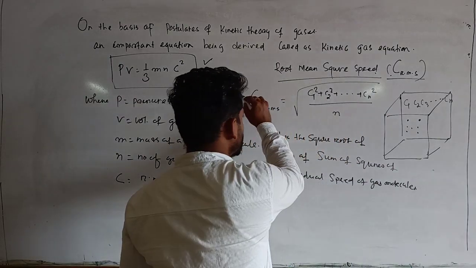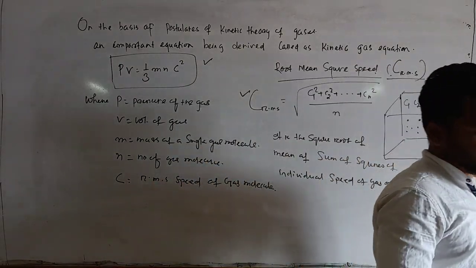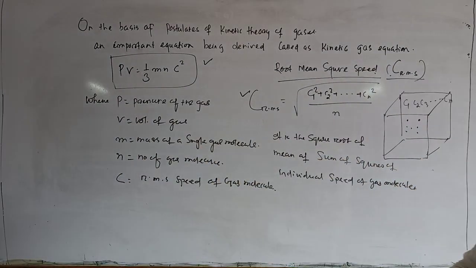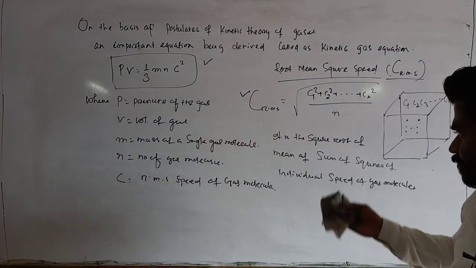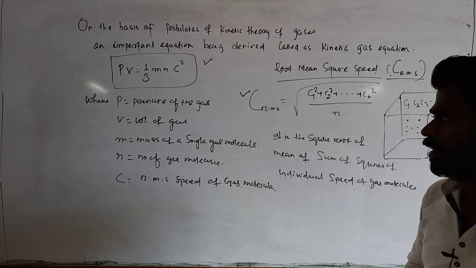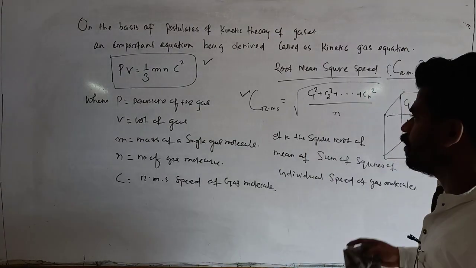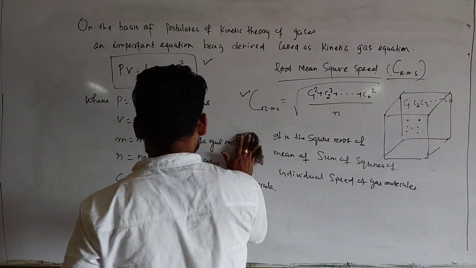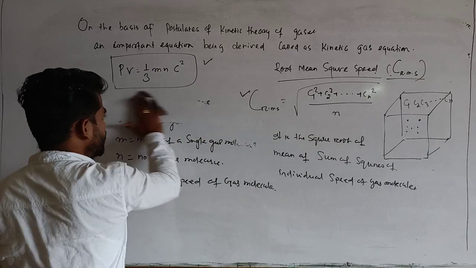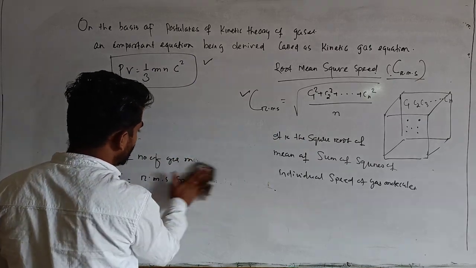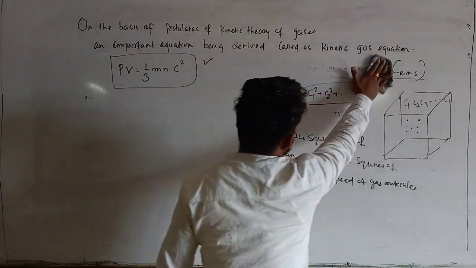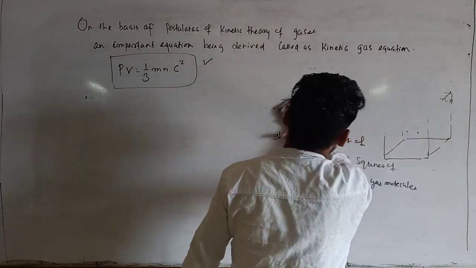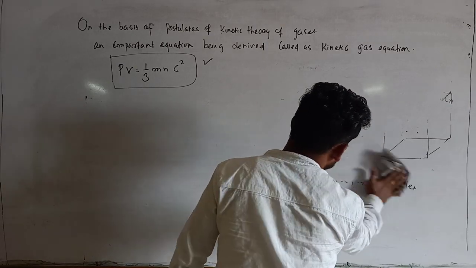That is called the root mean square speed. We will discuss it whenever we discuss molecular speeds. Okay, so now let us find out the kinetic energy. Derivation of kinetic energy from the kinetic gas equation. So the expression of kinetic energy from the kinetic gas equation.